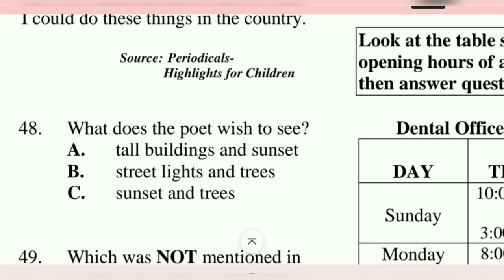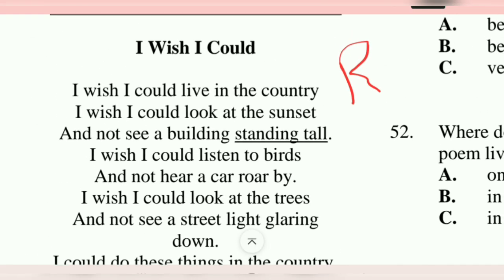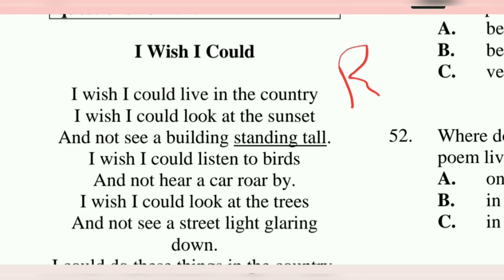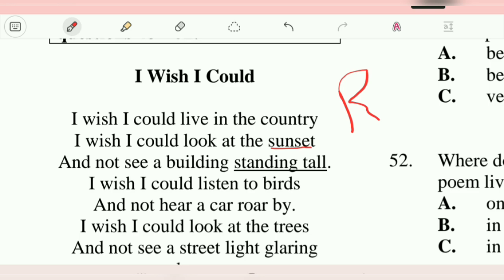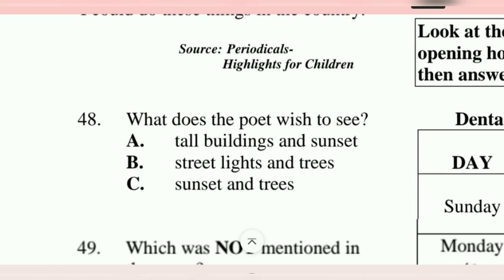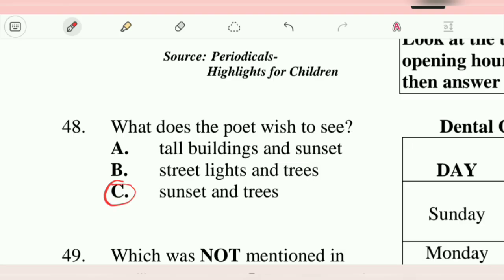48. What does the poet wish to see? A, tall buildings and sunset. B, street lights and trees. C, sunset and trees. I wish I could look at the sunset. So one we know is sunset. I wish I could look at the trees. So it's going to be sunset and trees, which is C.